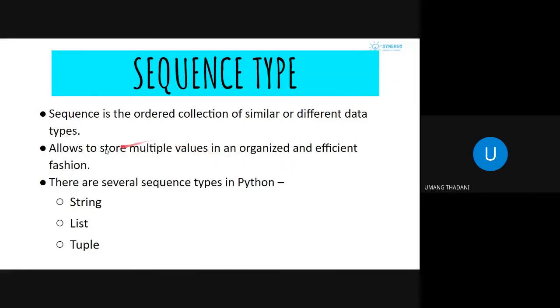For example, if you want to store some similar sort of values, like roll numbers of all people in your classroom, so if there are 60 people, you can either have 60 variables and store 60 values, or you can have a list and store all the 60 values in the same list, which can be named as roll number. So that is one such idea. Similarly, we have string, which is a sequence of characters. Then we have tuples, which is basically similar to how we write lists, but there is a little bit of difference between them.